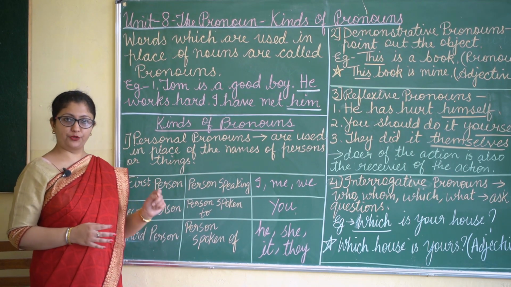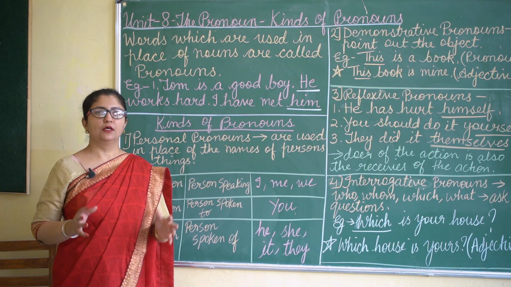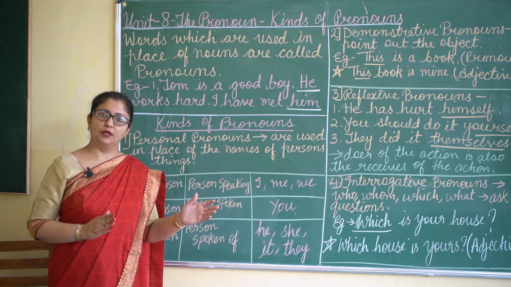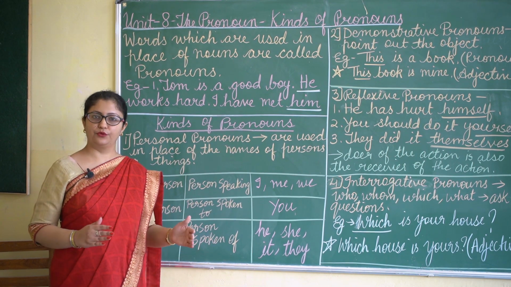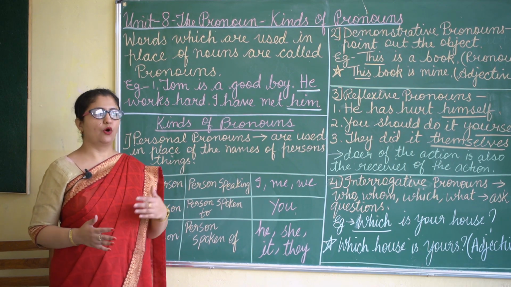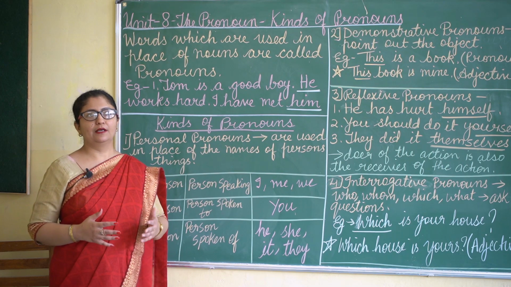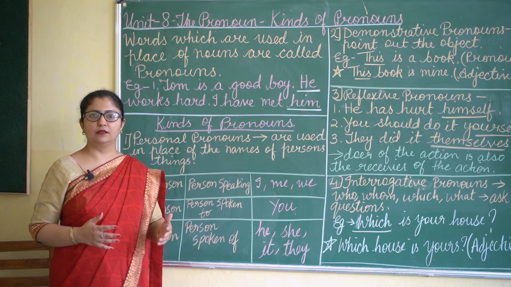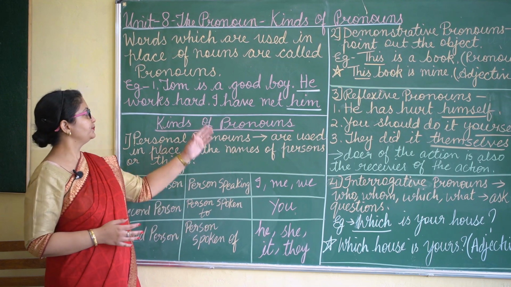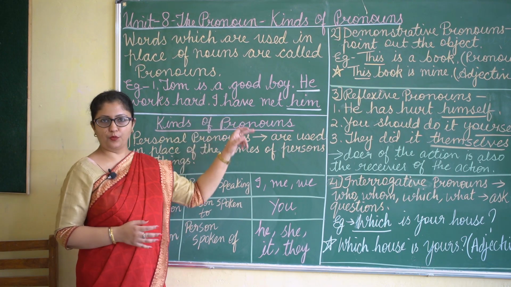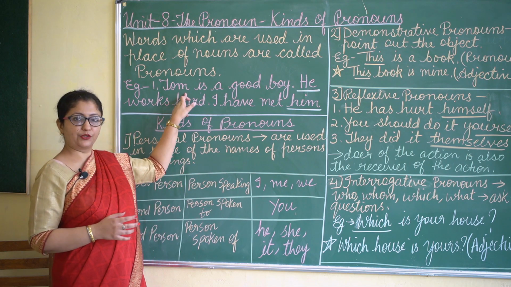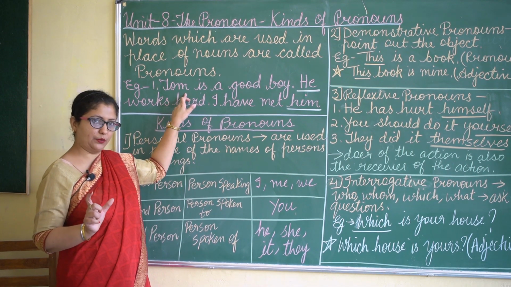They are called pronouns. It is very simple. Words which are used in place of nouns are called pronouns. Generally whenever we speak or write, we cannot keep on repeating the nouns in each and every sentence. For example, Tom is a good boy. Here we are talking about Tom, and Tom is a proper noun.